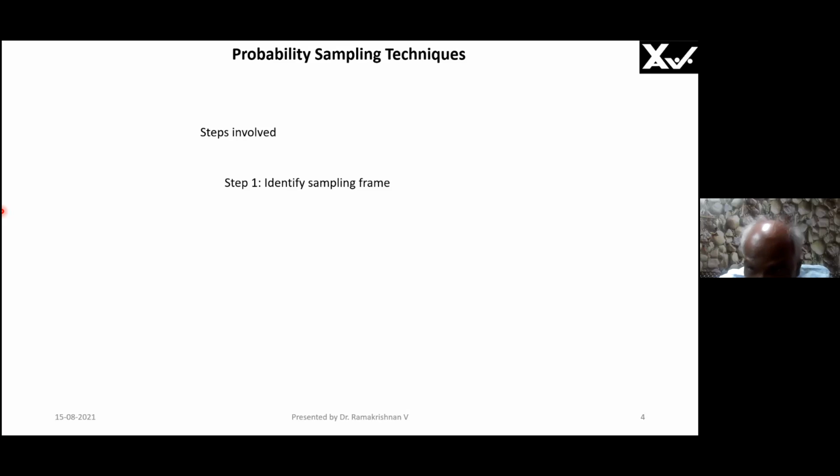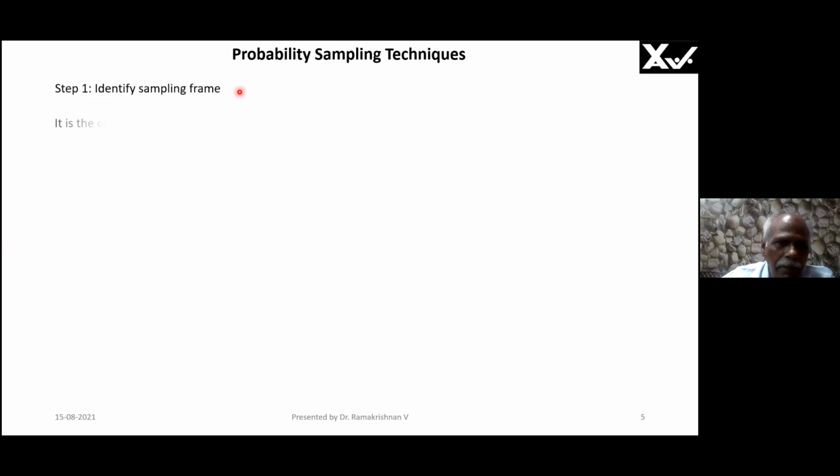What is step 1? You have found out the frame. It is 20. Then you have taken the sample size. Clear? Am I right? Yes. So identify the sampling frame. Then decide on the sampling size. You have decided that also, you have done. Then choose the sampling techniques. This is the topic of my presentation. I am yet to come to that. I'm sorry for that, but I'll come to that.